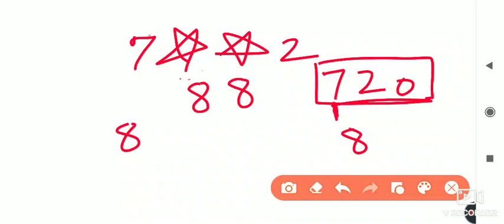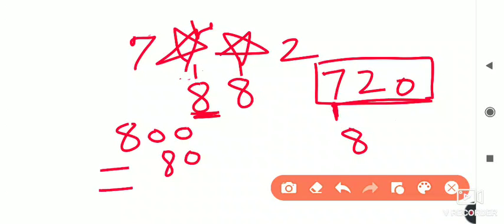If you check the difference, you will notice the star place is 8 and the other star place is 8. The first 8 is in the 100's place, so its value is 800, and the 10's place star has place value 80, and the difference between them is 720.